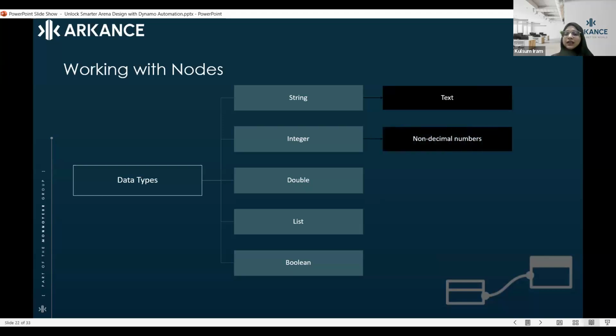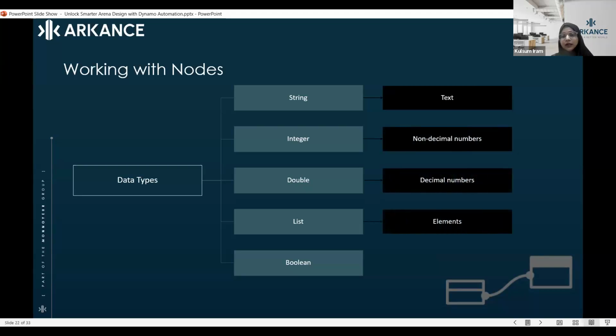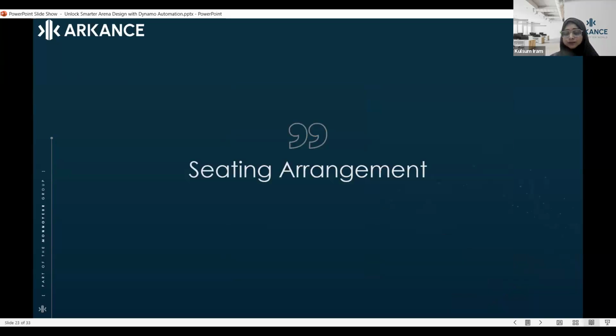When we are talking about integers, that means we are talking about non-decimal numbers. That number cannot be a decimal. Then doubles can be decimal numbers. A list means a number of elements comprising multiple things. Then booleans are basically true and false, that you can state whatever the definition written into a node, is this true or false. That is how working with Dynamo nodes will work, that you need to first understand what the data types are that we are going to use.